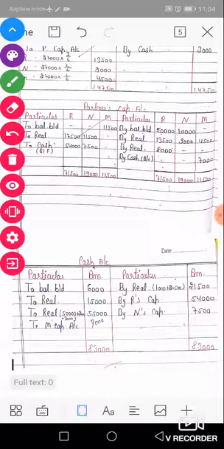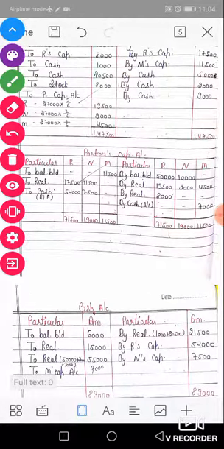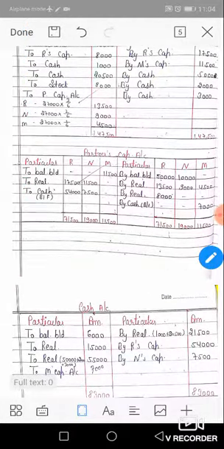finally the cash account. For the cash account, you will focus on the cash transactions of your numerical. First of all, the opening balance of the cash account. We know cash is an asset and the opening balance of an asset is always debit and transferred from the balance sheet. So first of all, to balance BD, transferred from the balance sheet, amount rupees 6,000.